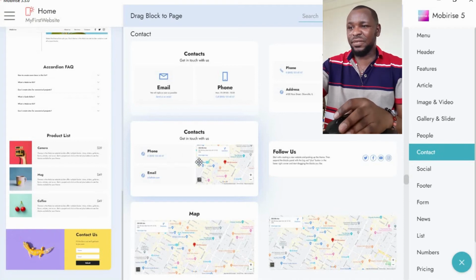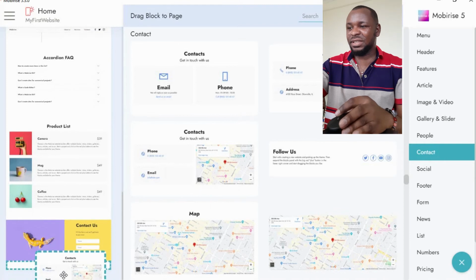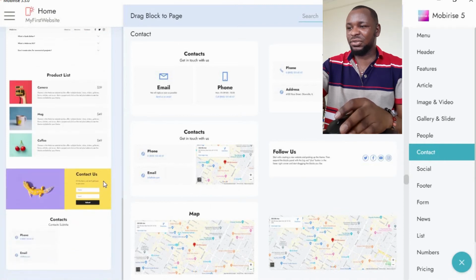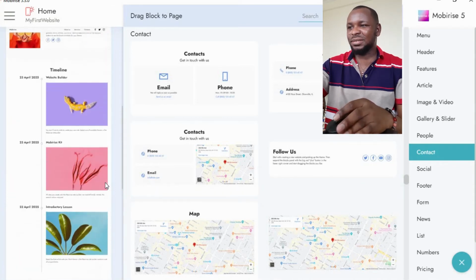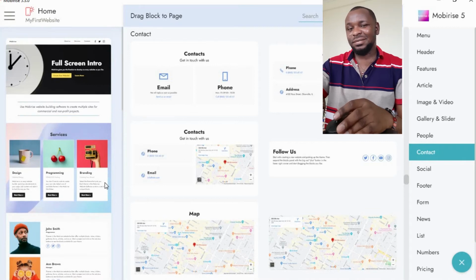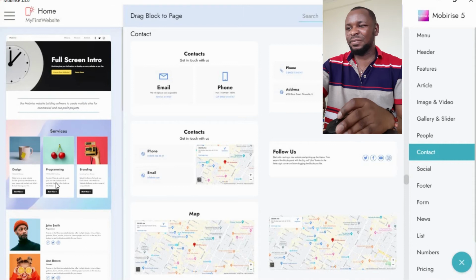All right, so you have your phone, email. So contact us. I'll bring another one here, so you can fill this form. Then your map is here too. Okay, all right, so now therefore we are done. Our website is complete. I've created a website. Simple. In less than 20 minutes we are done with the website template. Now you have to put in the content in there. But the content I'll leave it for you. You can just put in any content of yourself.